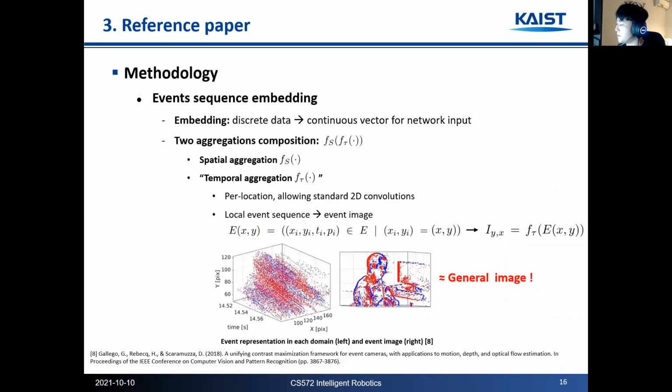One of the main contributions of this paper is the temporal embedding. So what is embedding? Embedding means the process of aggregating the discrete raw data into a continuous vector for the network input. However, unlike frame-based data, events need to be carefully embedded since they are spread across both space and time dimensions, as you can see in the left figure. For that, this paper proposed a compositional embedding using a novel temporal aggregation. It is defined per location and takes a local event sequence as input and produces an event image, as you can see in the right figure, similar to a general camera image.